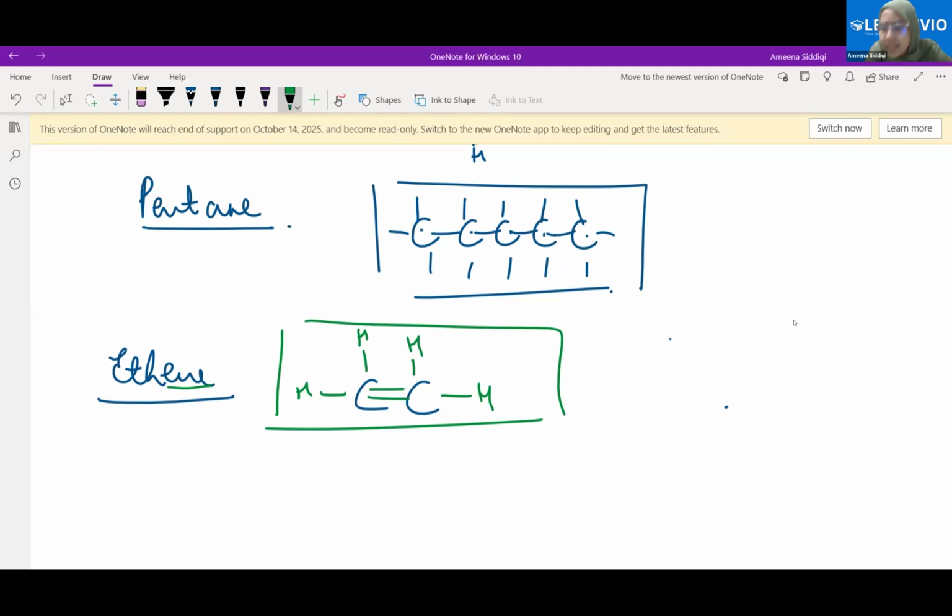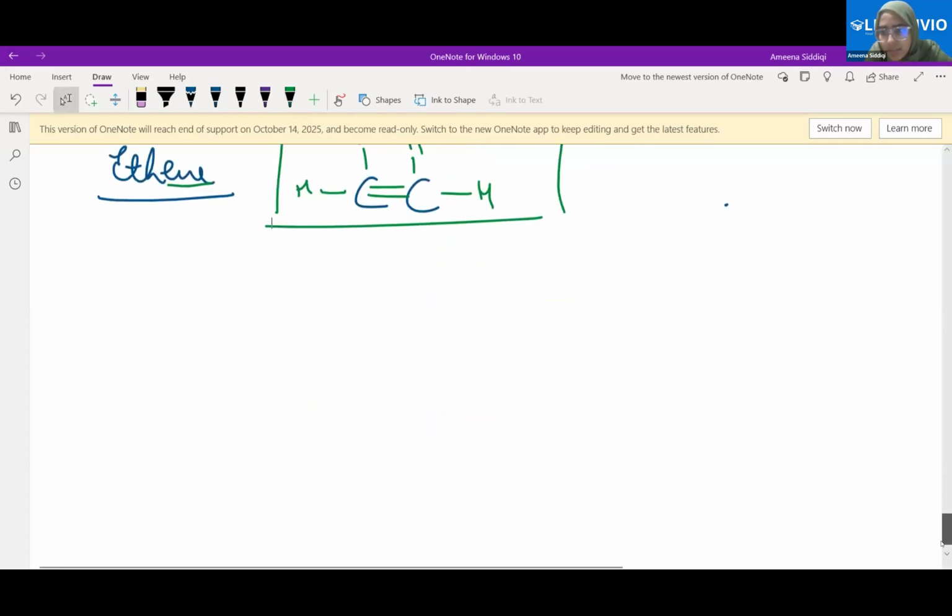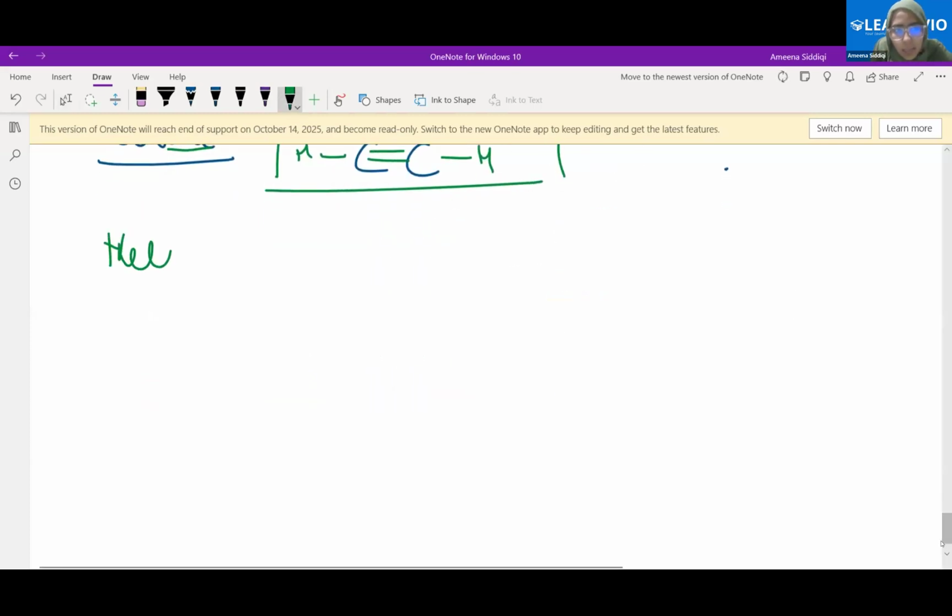Tell me, can we have methane? No, excellent. It's not possible, because ene means double bonding between 2 carbon atoms. In meth, we cannot have 2 carbon atoms, right? Therefore, methane is not possible. Ethene is the smallest alkene compound. I hope that is understood.